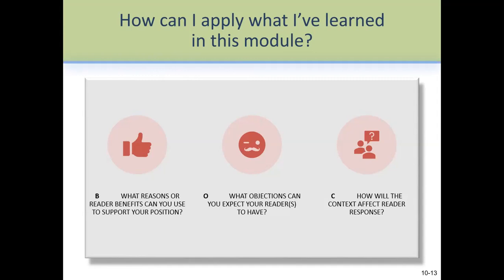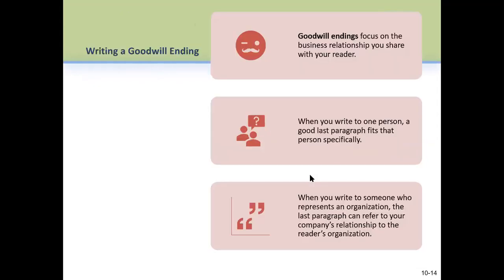And will they object to anything that we expect from them? Is there any objection we can expect? And what is the context? Context basically means that they understand what we are trying to say here, right? They understand the background of the information that we're going to share with them.